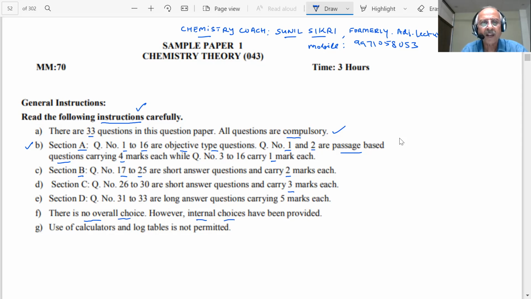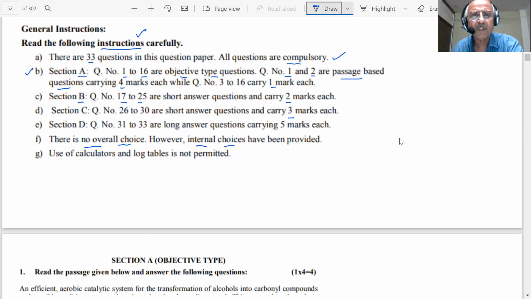Use of calculator and log table is not permitted. However, log values will be given wherever they are required. Is this instruction clear to you, students? Okay. Can I proceed further? Thank you very much, students.